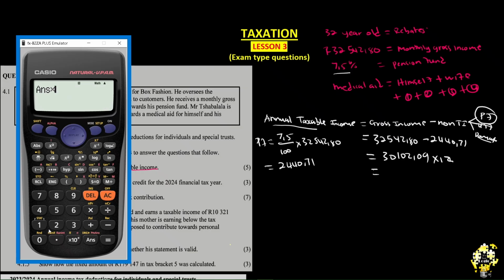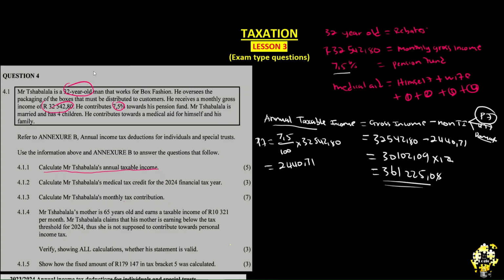So we just say multiply by 12. And then we are going to get 361,225.08. That's how you calculate your annual taxable income. By just knowing the formula, everything simply becomes easy.